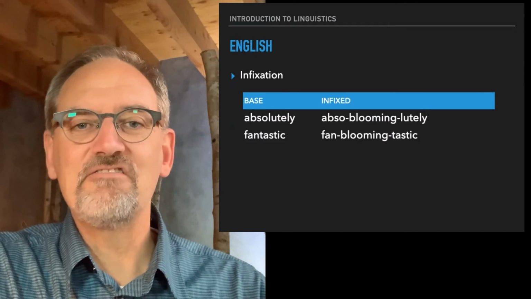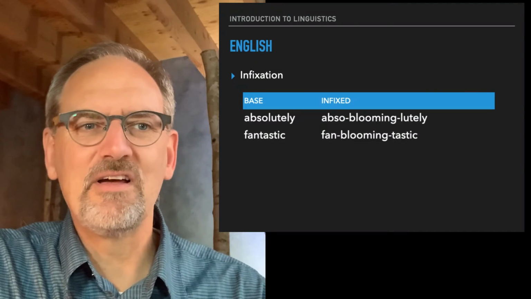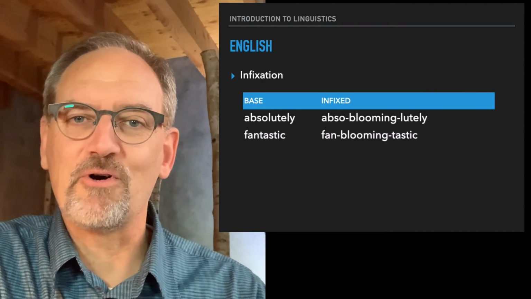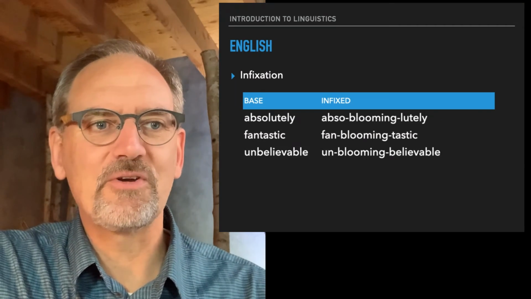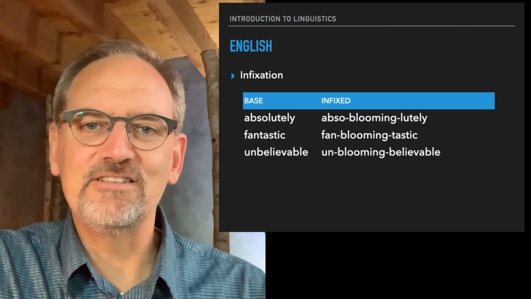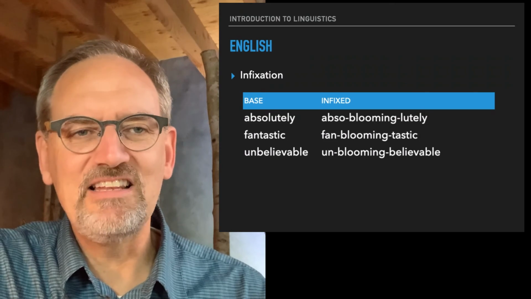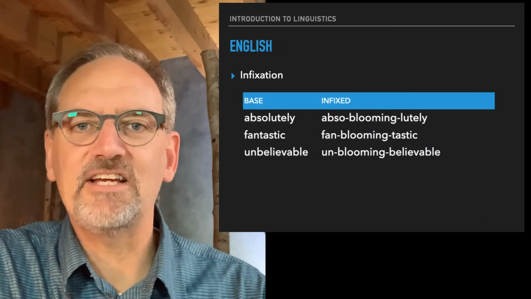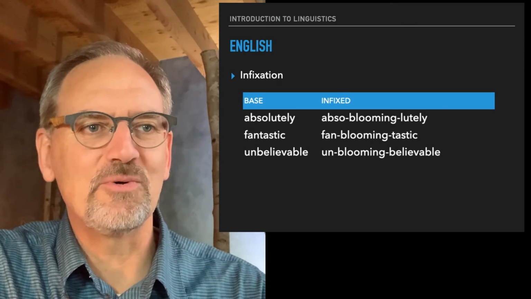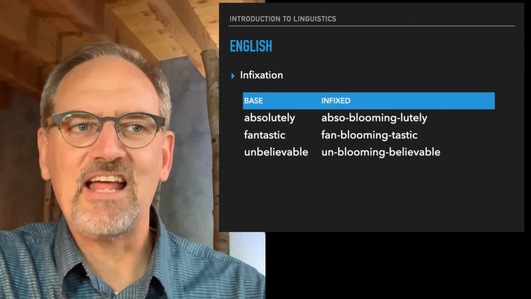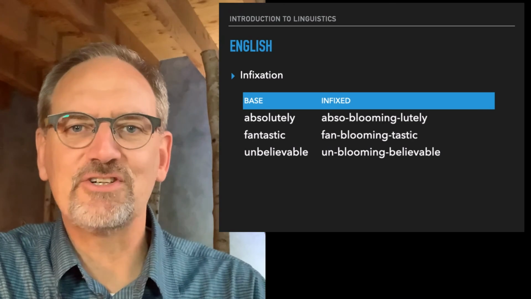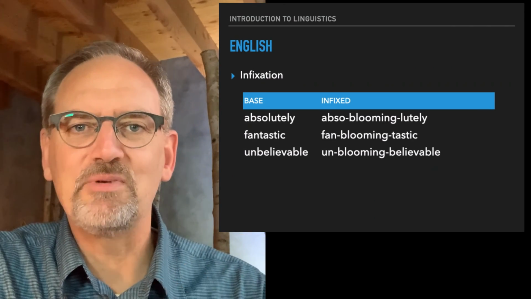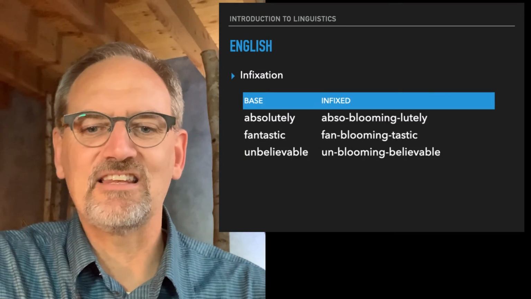Or fantastic can become fan-bloomin'-tastic, again before the stressed syllable. Or unbelievable becomes un-bloomin'-believable. That's interesting, in this case it's between the prefix and the word. Absolutely and fantastic, it's actually being inserted in the word, whereas unbelievable, it's being inserted between the prefix and the base.